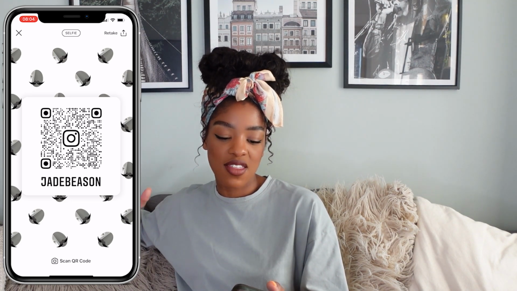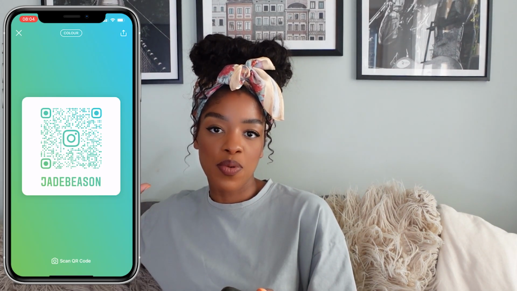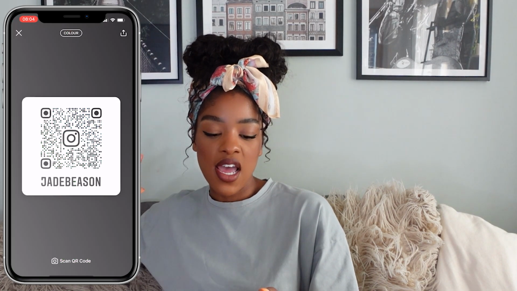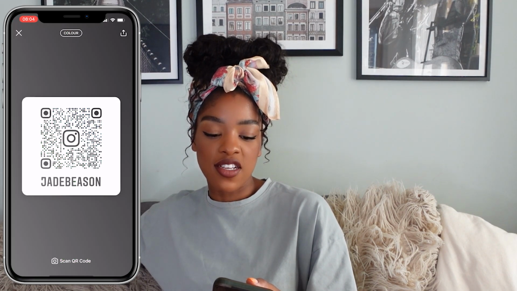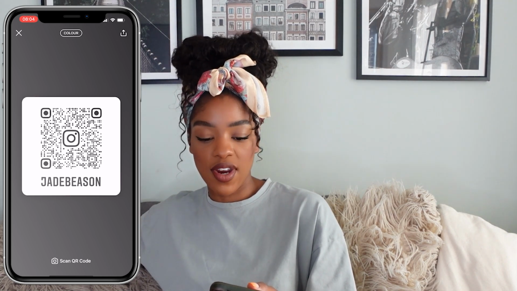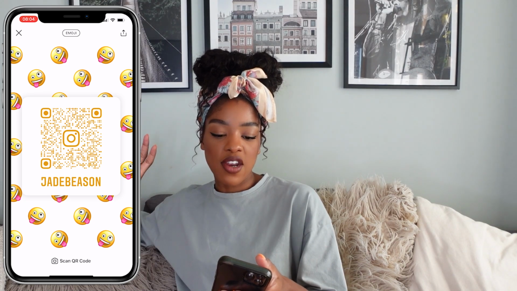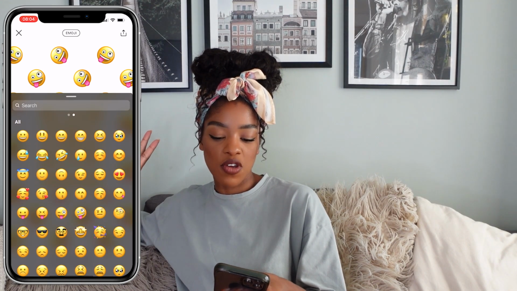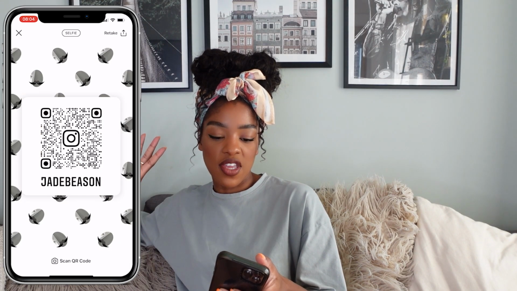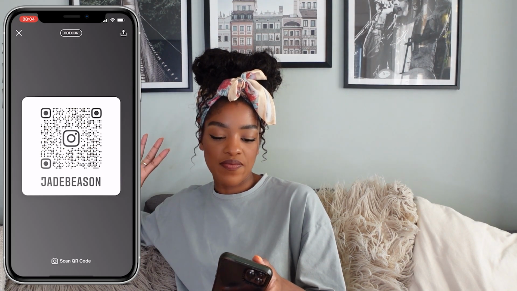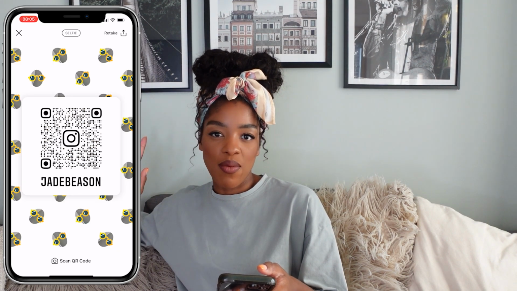So you can change the background. By using the button at the top of the screen, you can change the design. So I've just clicked on color, and to change the color of the screen, you just have to click the screen. So just keep on clicking the screen and the color will change. So click the button at the top to change the design. This is an emoji one. Let's change it to this one. And then you can do it again to change the design again. The selfie one, which is cool. So yeah, you can play around with it and get different designs.